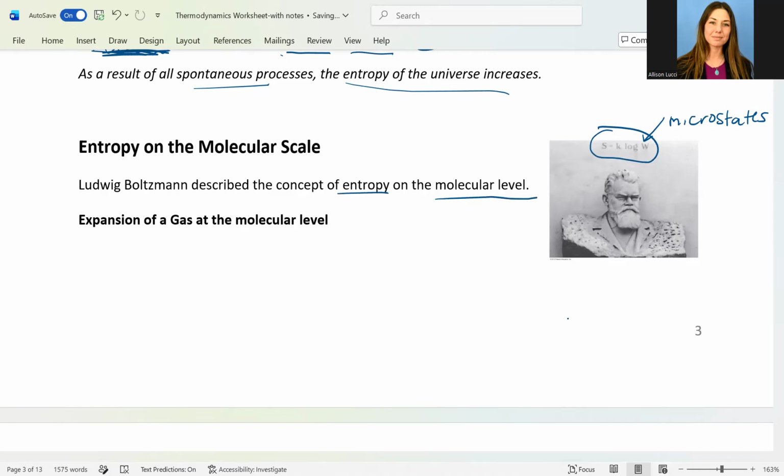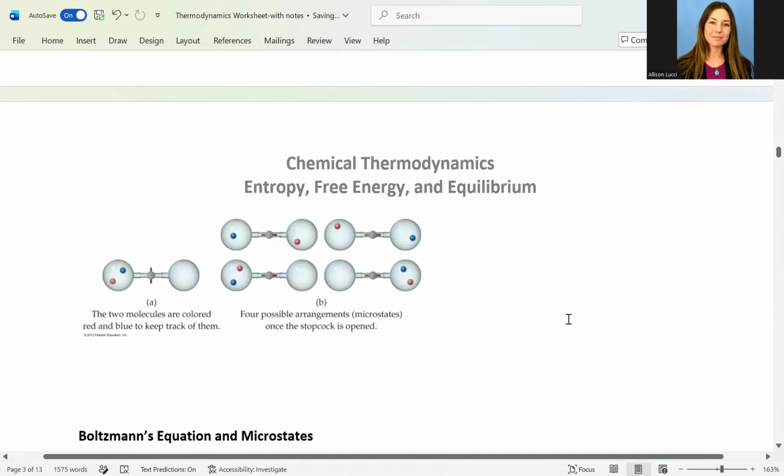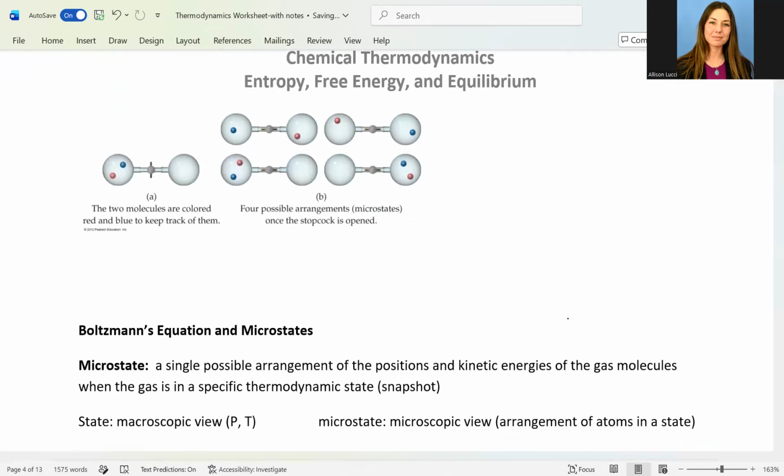So he described the concept of entropy on a molecular level. Let's look at something like the expansion of a gas at the molecular level. That's shown here on this next page. Say we have these two different colored molecules, red and blue, on the left-hand side, and there's a closed stopcock between these two vessels. And we can open that stopcock, and then there are multiple different arrangements that these two molecules could obtain.